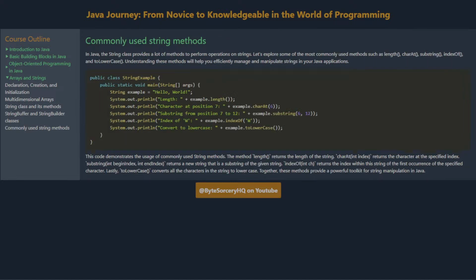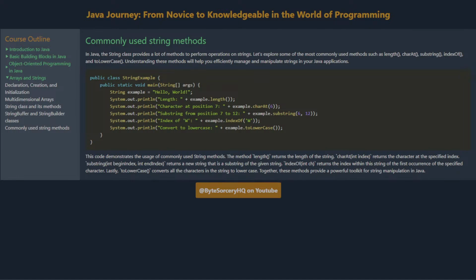Commonly used string methods. In Java, the String class provides a lot of methods to perform operations on strings. Let's explore some of the most commonly used methods, such as length, charAt, substring, indexOf, and toLowerCase. Understanding these methods will help you efficiently manage and manipulate strings in your Java applications. This code demonstrates the usage of commonly used string methods.